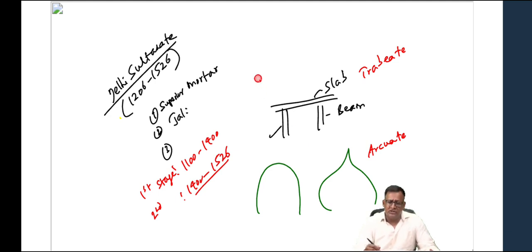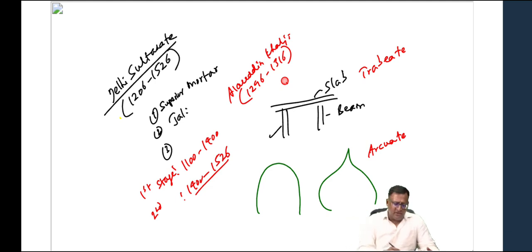And during the second stage, what we notice is Alauddin Khalji dies. Alauddin Khalji, as you know, ruled from 1296 to 1316. So Alauddin Khalji dies in 1316, and once he died, the central authority became weak. The central government became weak, and in the provinces, we have a number of independent Muslim kingdoms established. Like, for example, you have Muslim rule in Gujarat, in Bengal, in Jaunpur, in Malwa,